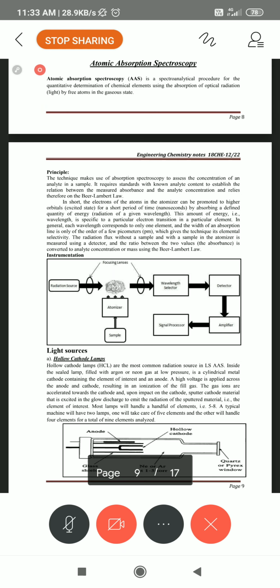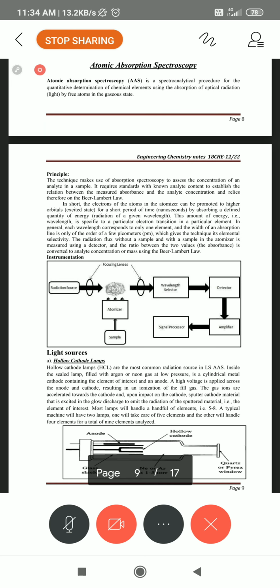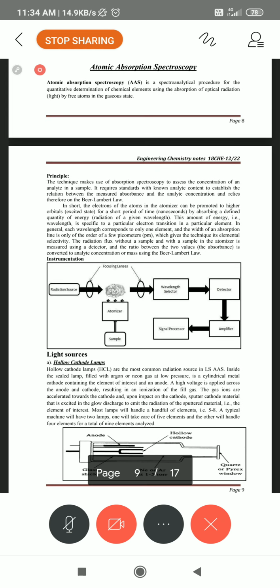If not taken also, no problem. We can directly suck in the solution through the aspirator. When it comes towards the atomizer near the flame photometer, that is the Bunsen burner, immediately the atoms get excited to a higher energy level.